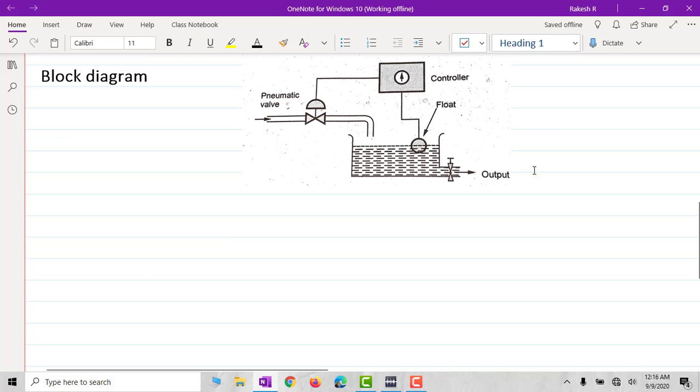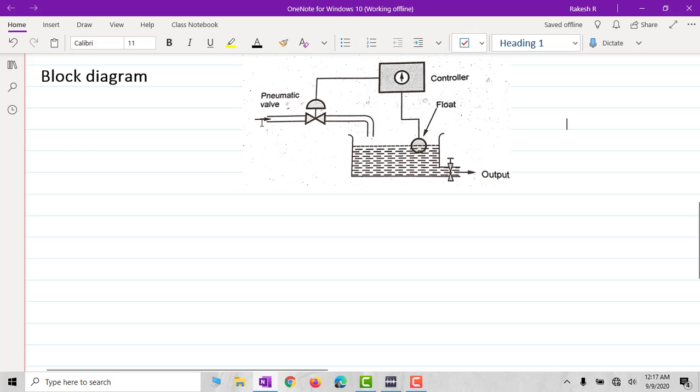Now we shall start the block diagram reduction part. Before going to this, we should understand what a block diagram is and how it is represented. To understand that, I have considered one simple example of a liquid level control system here. In this, we have the pneumatic valve. First we have a tank which should be filled with water, and we have a controller, a float, and a pneumatic valve here.